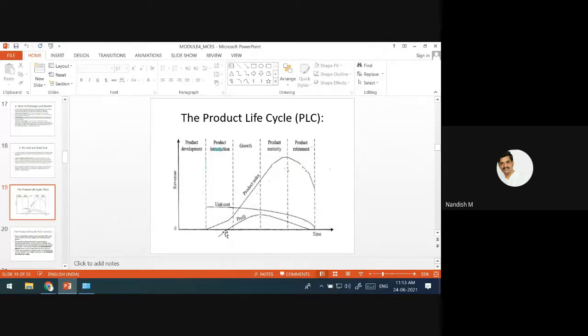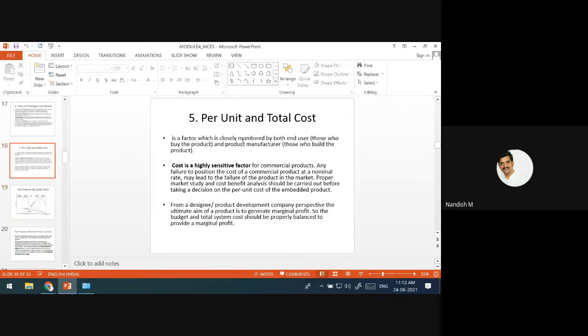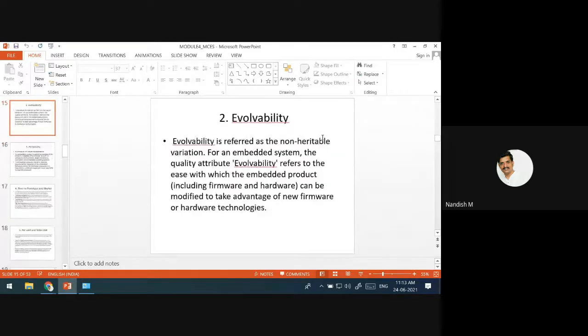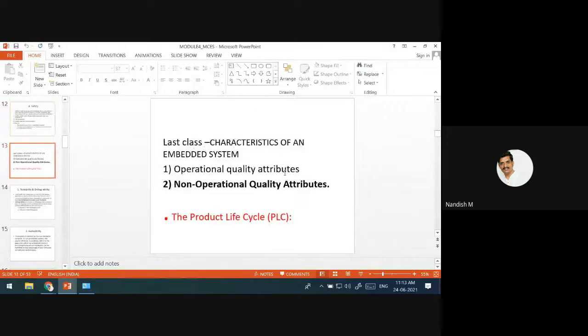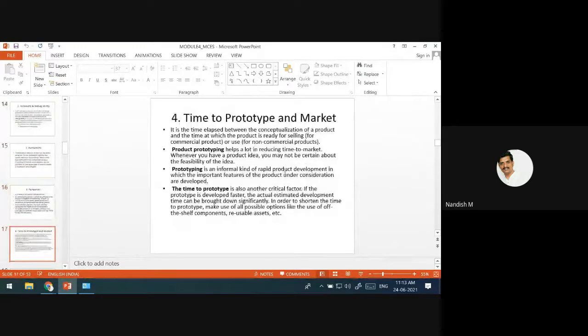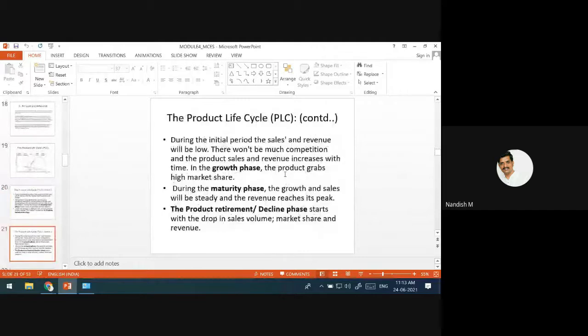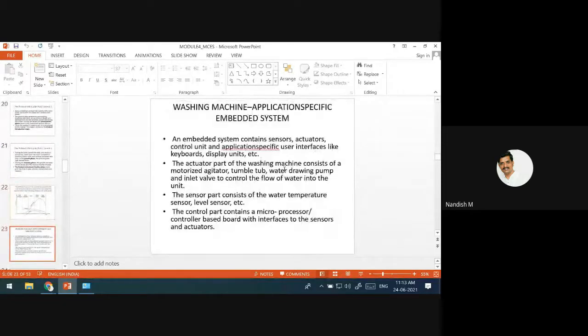Okay, this product life cycle will give you the real picture about any product. Per unit cost, time to prototype, portability, evaluability and testability, these are the non-operational quality attributes.